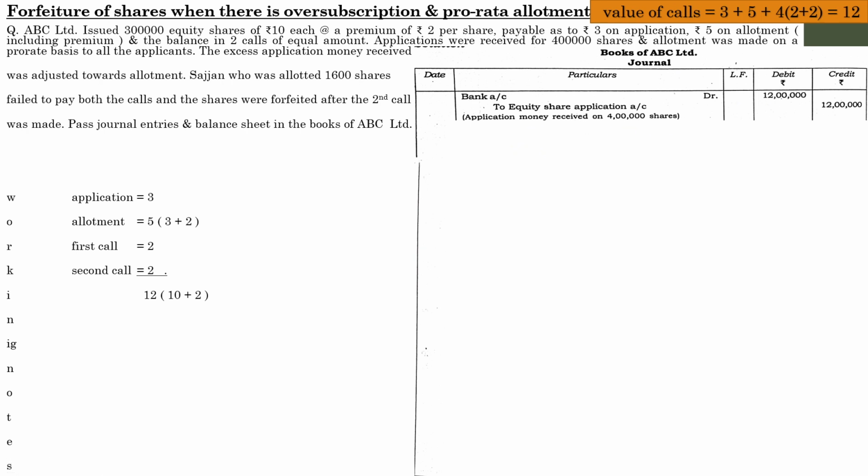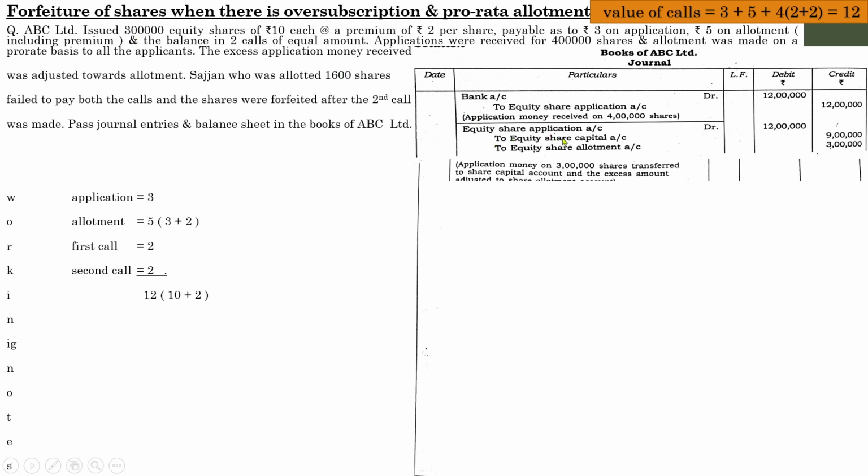And next one is the due entry. Can we pass this 12 lakhs to the share capital account? No, we can't, because the due entry has to be passed on the actual shares available with the concern. So the entry will be equity share application account 12 lakhs, to equity share capital 9 lakhs, to equity share allotment 3 lakhs. And I will explain why this is a multi-entry or a combined entry. 9 lakhs means the actual shares held by the concern is 3 lakhs and the application value is 3. So 3 into 3 lakhs, it will be 9.